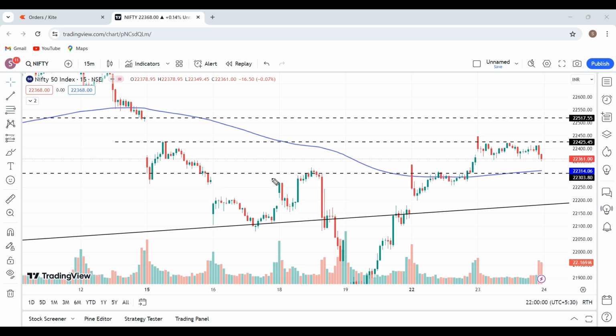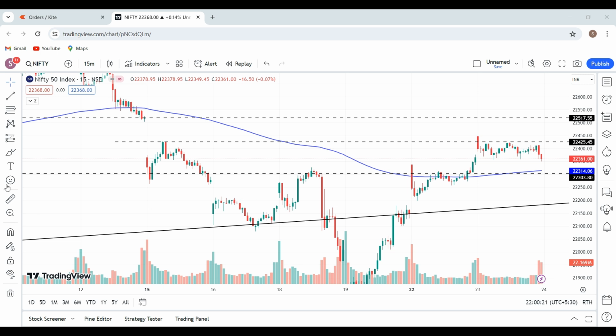And then later on it went on giving a gap down. However, in today's price action, the Nifty opened at around 22,430, 440 odd level, and then in the first candle itself we saw a crackdown, and then the Nifty took almost resistance and bounced back till the same level wherein it had taken the rejection. So we saw similar price action.